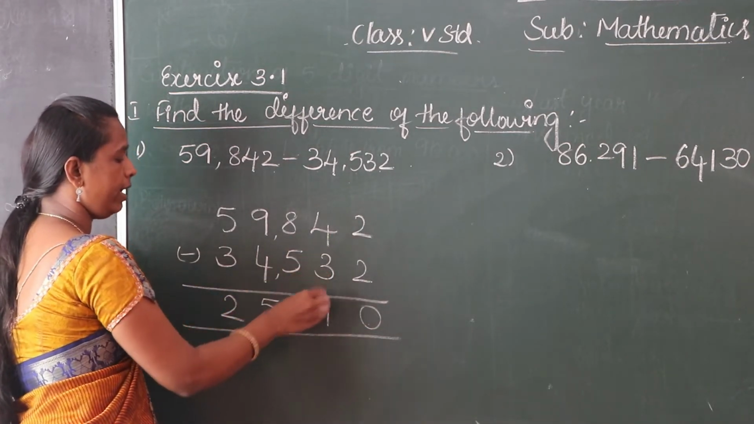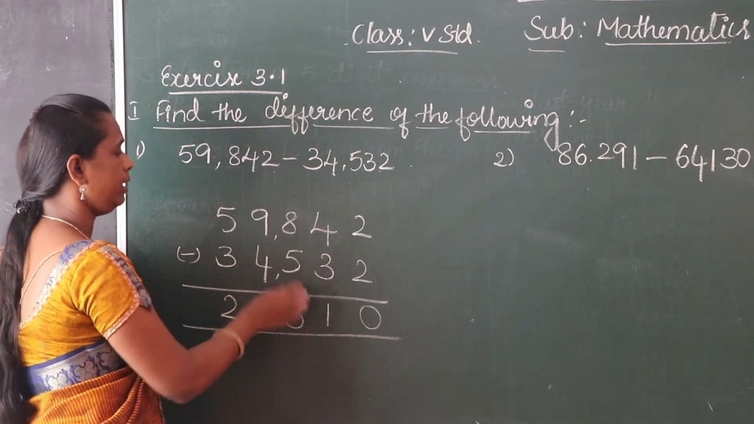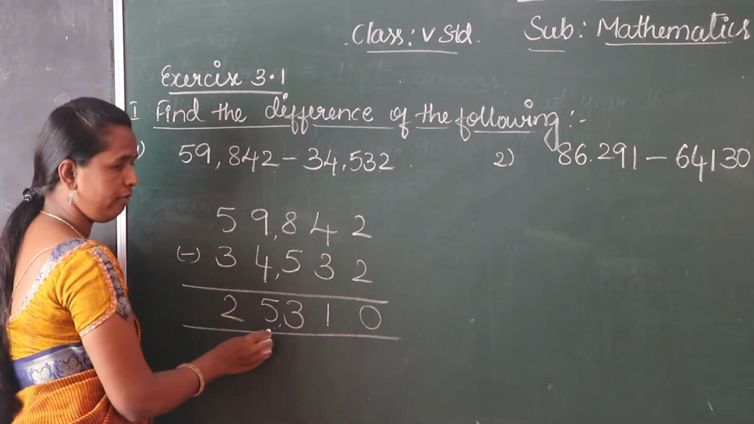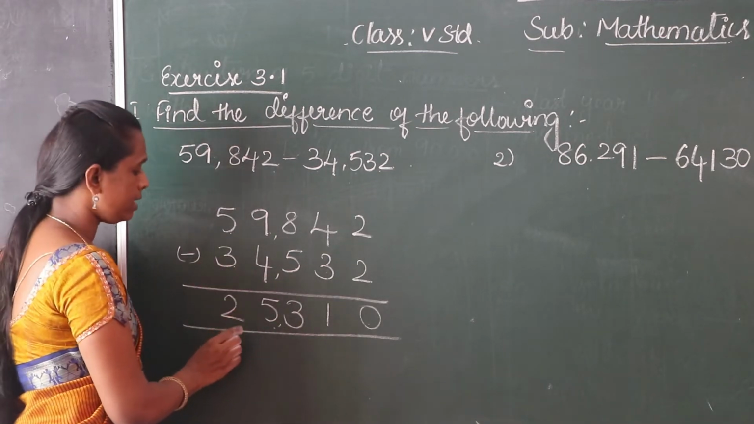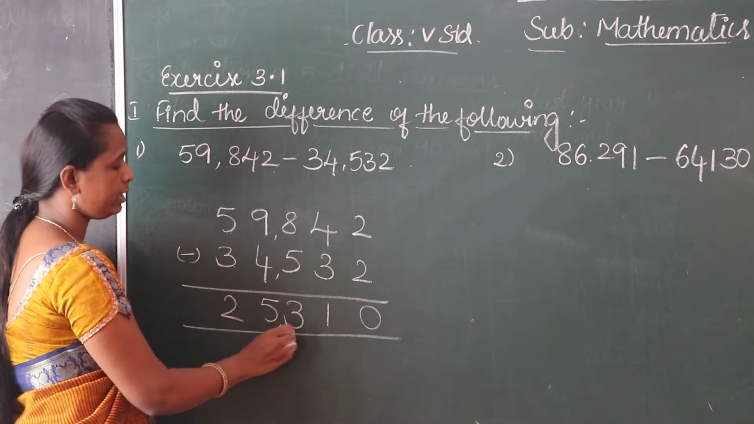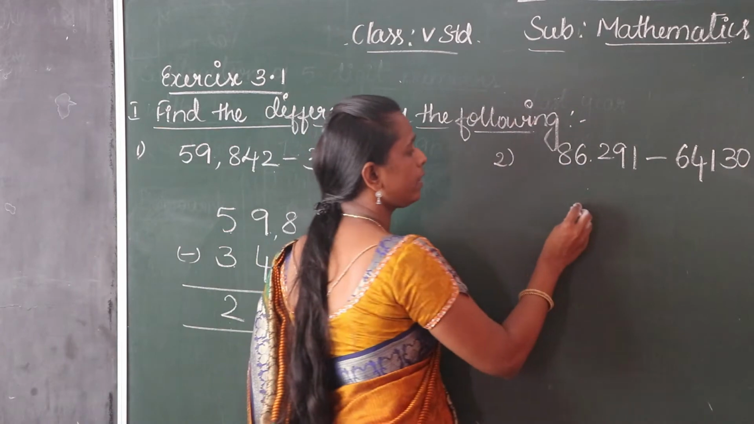Once again, 2 minus 2, 0. 4 minus 3, 1. 8 minus 5, 3. 9 minus 4, 5. 5 minus 3, 2. The final answer is 25,310. Next, second sum.